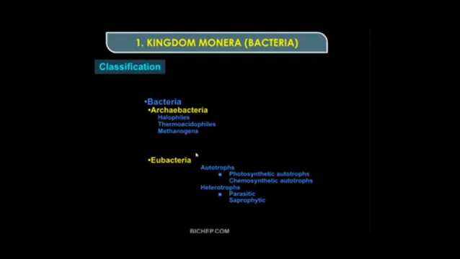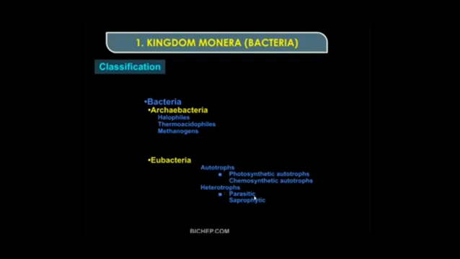Then Eubacteria, depending on their mode of nutrition. Okay, autotrophs and heterotrophs. Autotrophs again photosynthetic autotrophs and chemosynthetic autotrophs. Photo means light. By using the light they are synthesizing their food, and chemo, by using the chemicals they are synthesizing their food. So photosynthetic and chemosynthetic. Then heterotrophs. Heterotrophs means, as I told, they depend on the other organism.